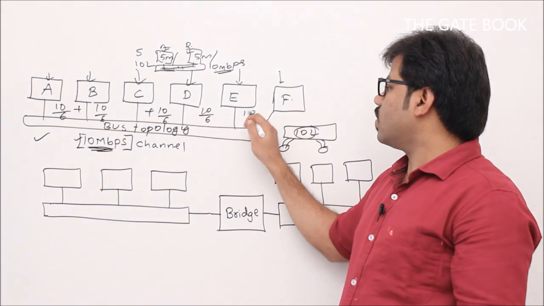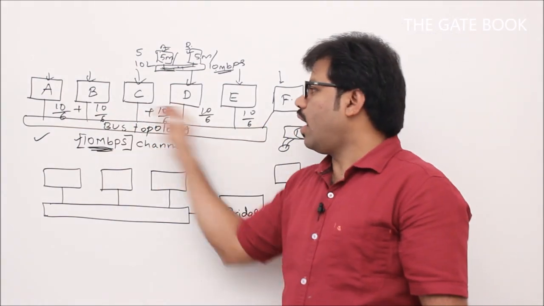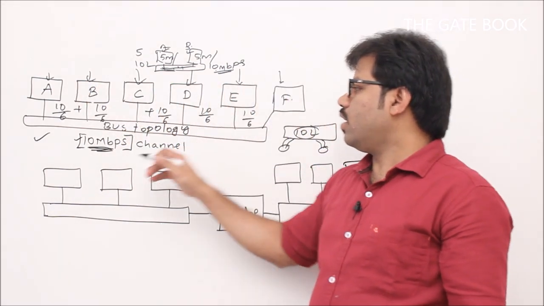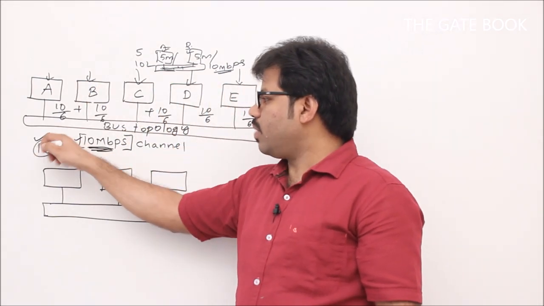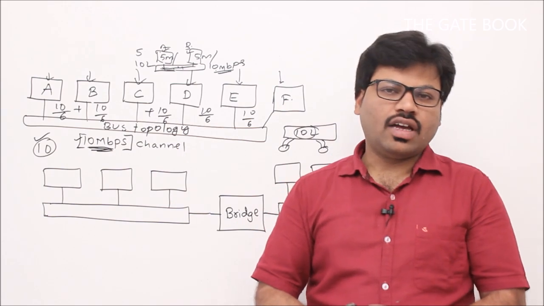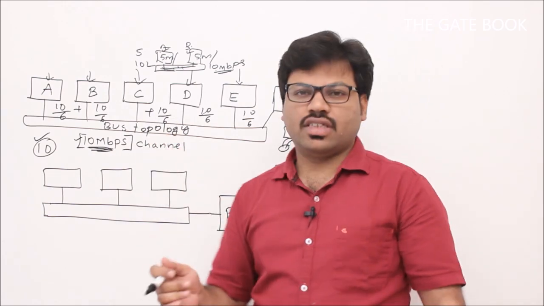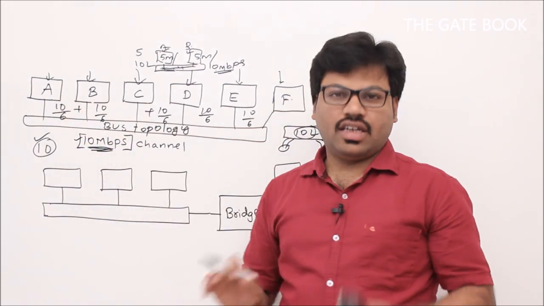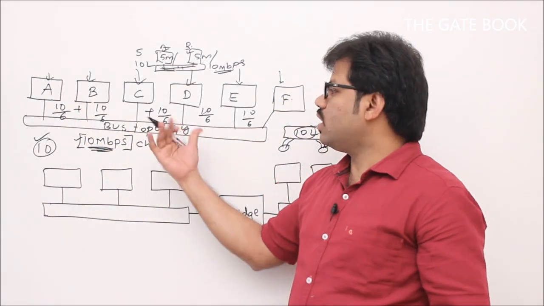Try to add them. If you sum all the bandwidths of A, B, C, D, E, F, you get again 10, because that is the original bandwidth. And sir, we didn't get why it is 10 by 6. So here one assumption is every station is equally using the channel.